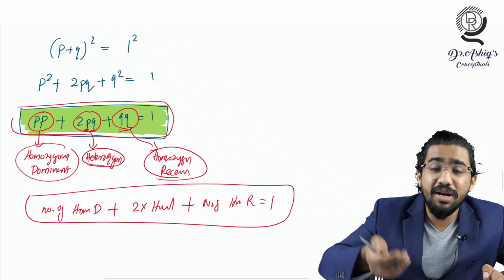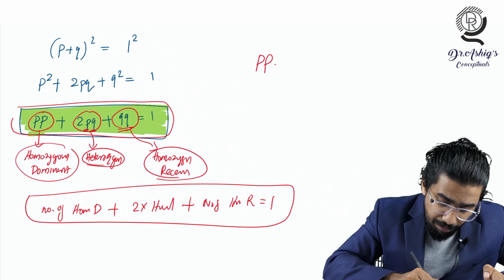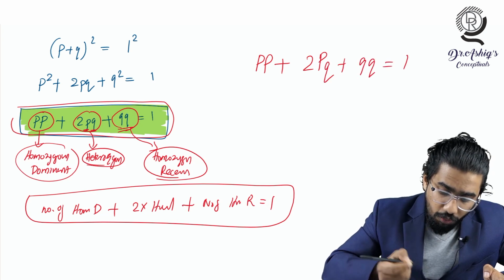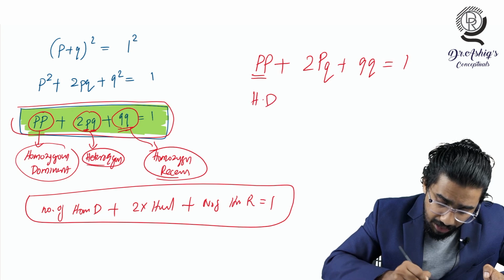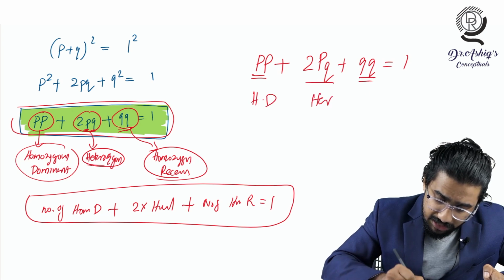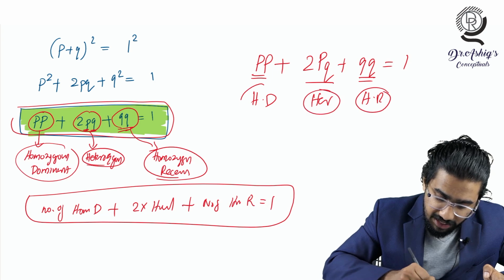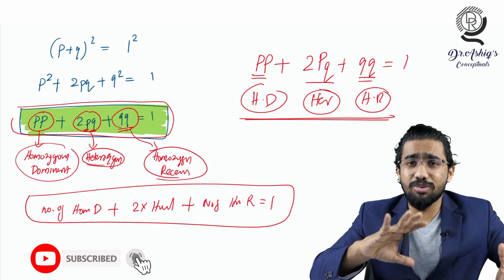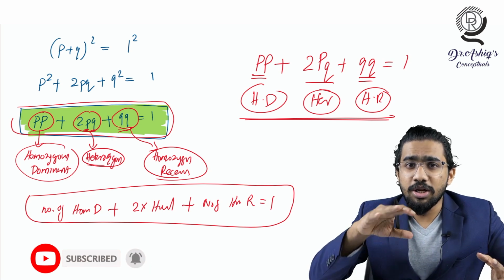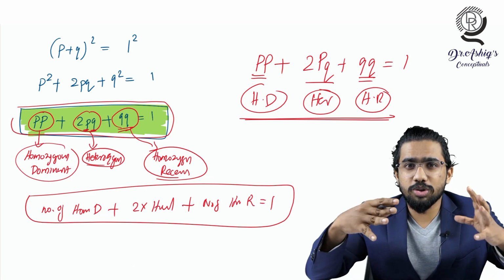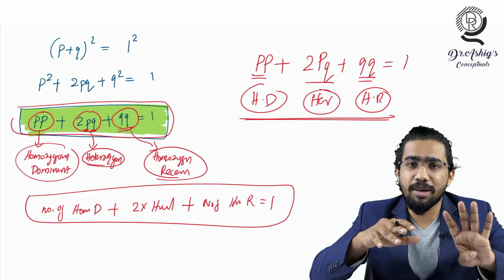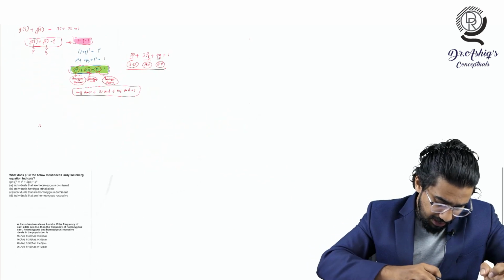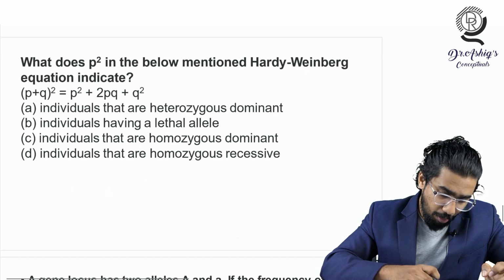So you have to understand, I will be writing this thing once again. You have to know PP plus 2PQ plus QQ, that is equal to 1. So this is the homozygous dominant, this is the heterozygous, and this is the homozygous recessive individuals there. I hope you are getting this thing, and I know you are not understanding it completely. To solve this, I am going to solve some example questions. I will be solving 4 example questions, and you have to watch it fully to understand this. So let's go to our example number 1 here, and how this problem will be solved.